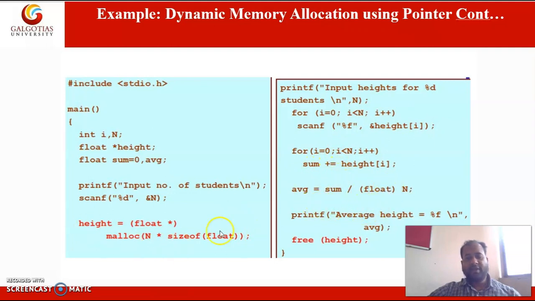So in this way dynamic memory allocation is useful. We are dynamically allocating memory space, and we are using that space.